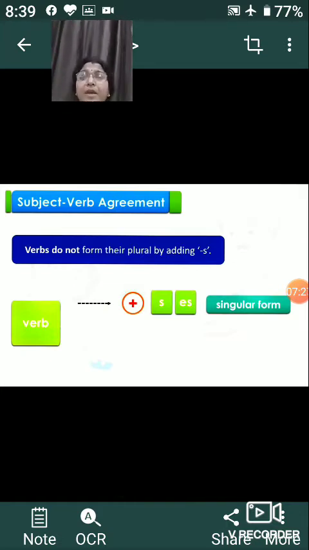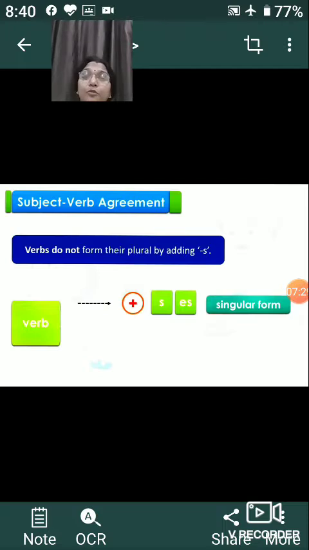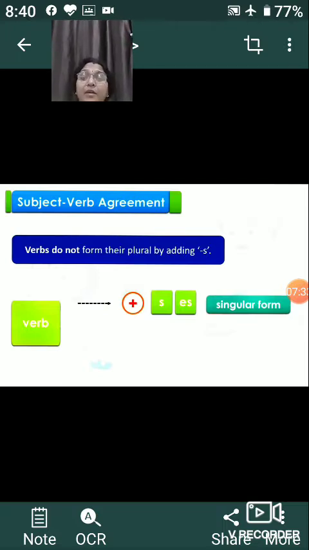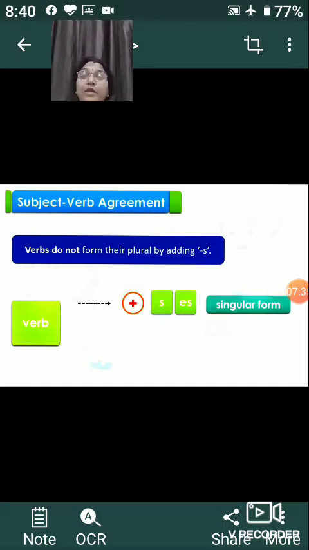But when we are talking about the verb, verbs do not form their plural by adding s. Sometimes we can use s, sometimes we can use es. When we are talking about the plural of the verb, we never use s. When do we use s or es? When we are talking about the singular verb. Don't get confused, okay? Verbs do not form their plural by adding s.